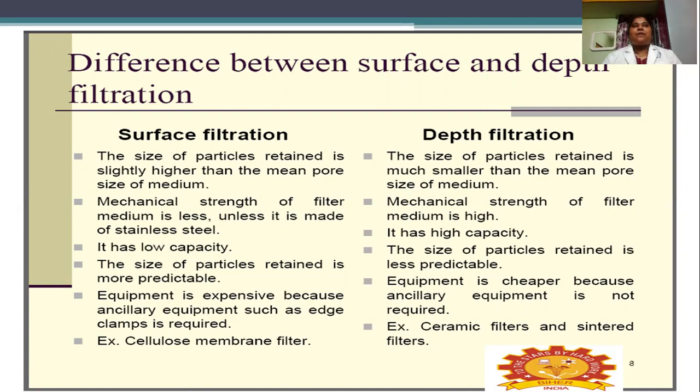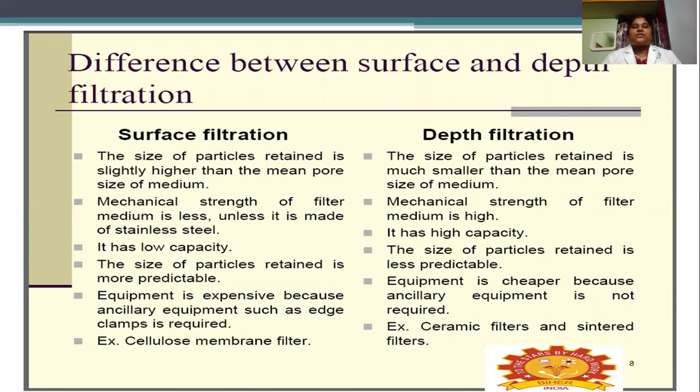It will be of a fragile nature. For depth filtration, the mechanical strength will be high. Then surface filtration has a low capacity, while depth filtration has a high capacity.